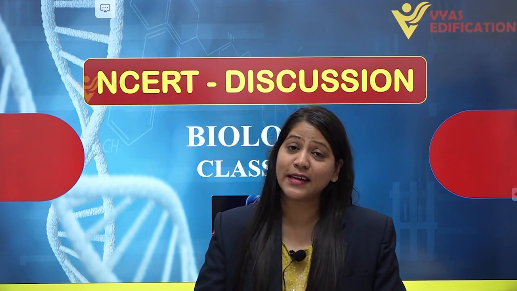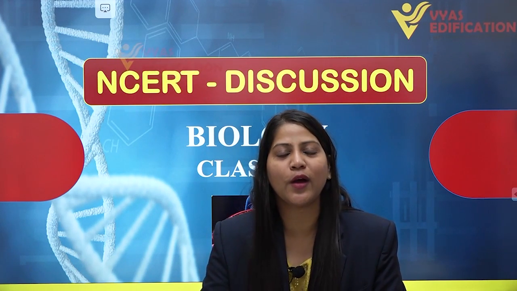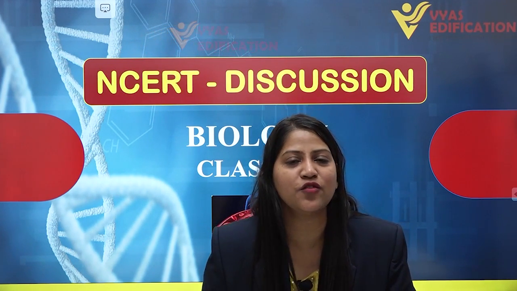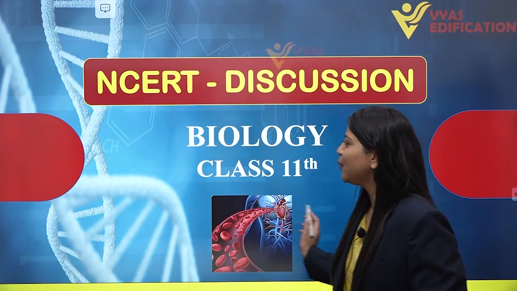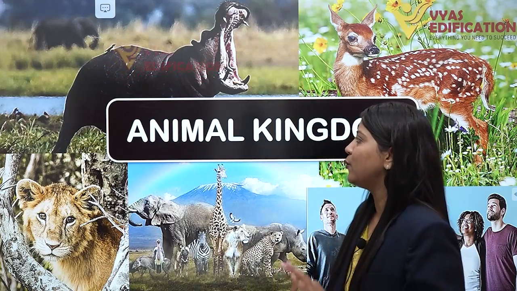So today in the series of NCERT discussion, we are going to take up a very interesting chapter, a good chapter, a beautiful chapter and a knowledgeable chapter as well, that is Animal Kingdom. This chapter is from 11th standard and it is the 4th chapter in your NCERT, and this chapter contains a total of 15 questions. So in the series of NCERT discussion, we are going to discuss each and every question in detail. And let's begin with this.